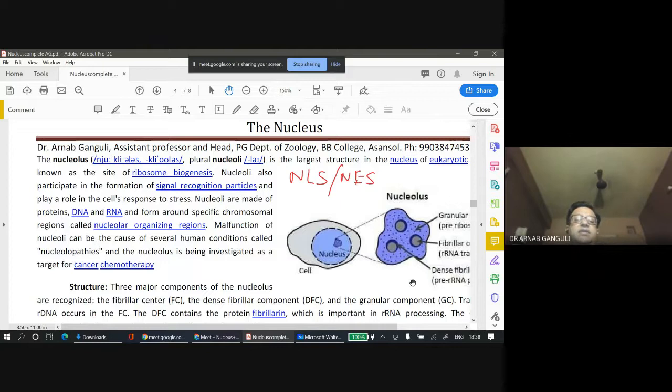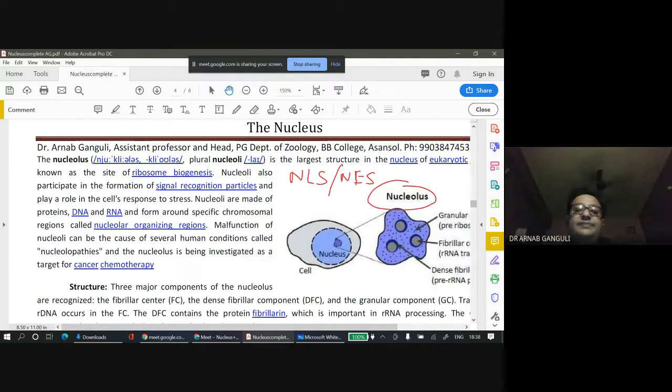Now let us talk about the nucleus. Within the nucleus, there is the nucleolus, and some people call it a nucleolar organizing region.